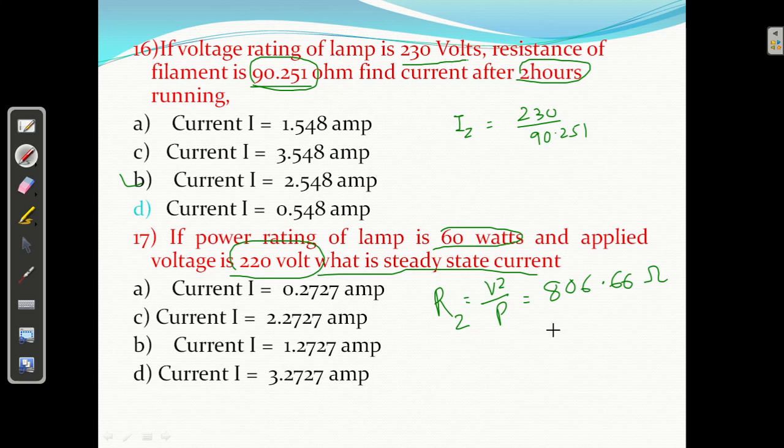806.66 ohm. So what is the value of current at this instant? I2 equal to P upon R, or V upon R. V is 220, always constant, divided by 806.66. So divided by 220, reciprocal of it, I am getting 0.272. 0.272, that is A, the answer is correct. 17, okay, so I am getting A.